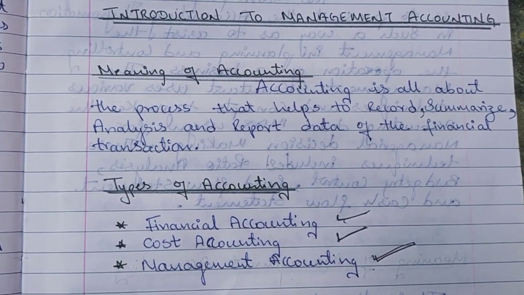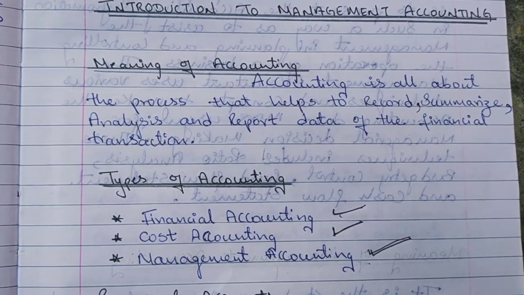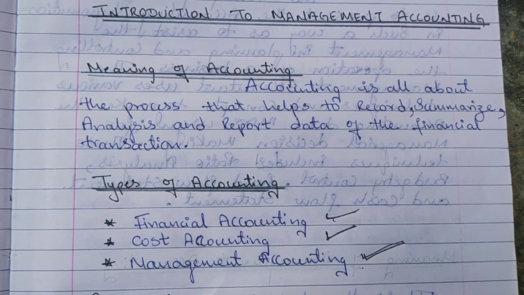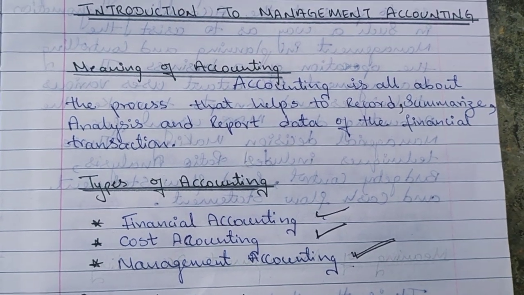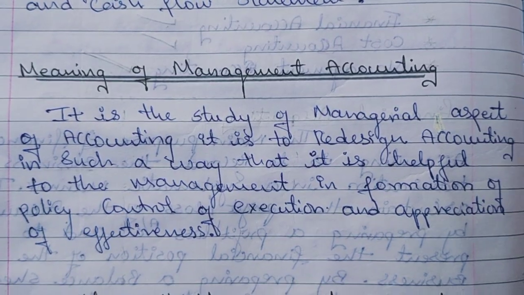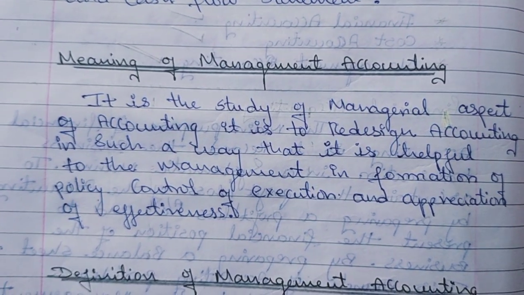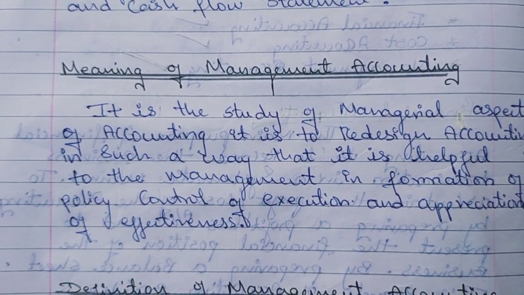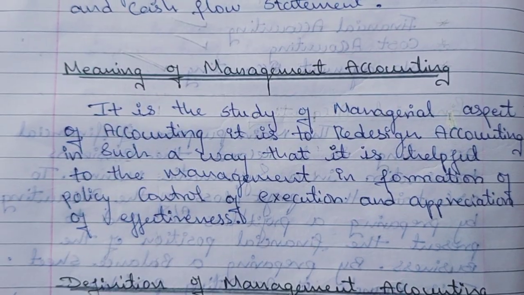In upcoming videos, let me discuss more about financial accounting, cost accounting, and if needed, we can also go into practical problems. So today we are going to discuss management accounting. Here is a simple meaning of management accounting. Management accounting is a study of the managerial aspect of accounting.